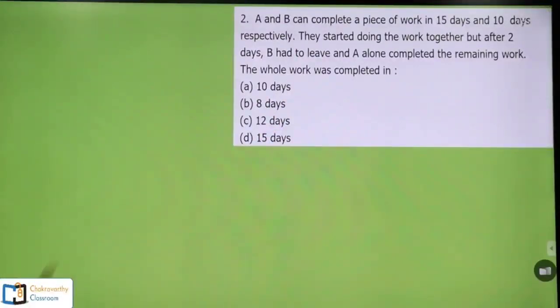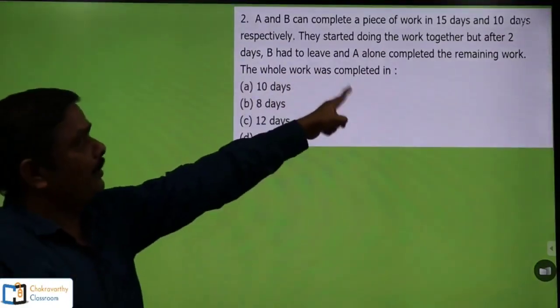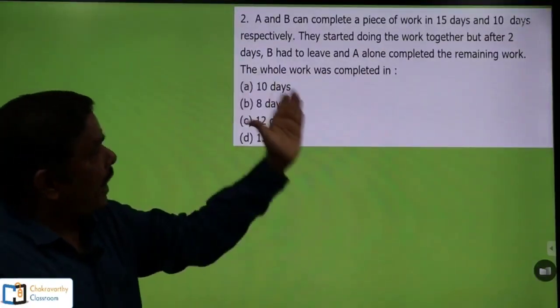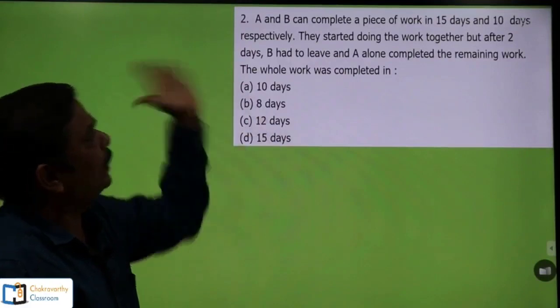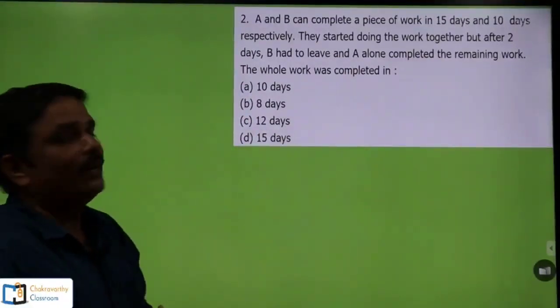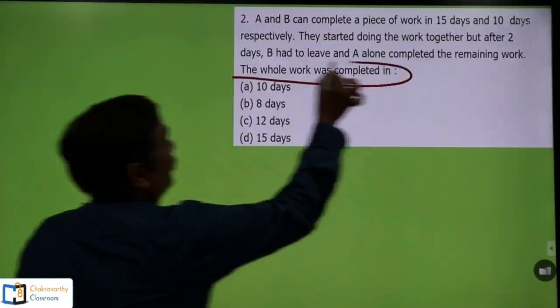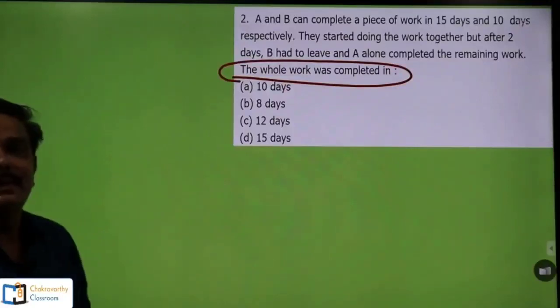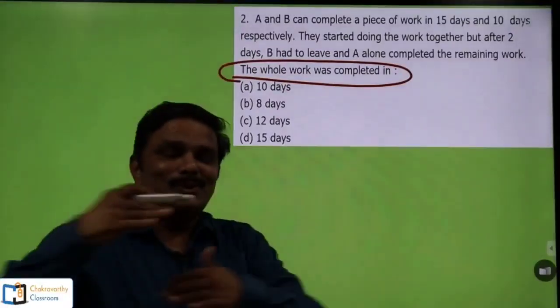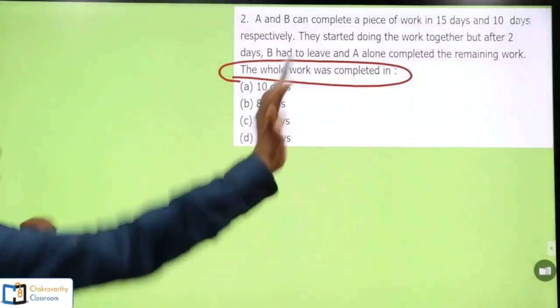A and B can complete a piece of work in 15 days and 10 days respectively. Their capacities they have given. After that they started doing the work together, but after 2 days B had to leave for some reason, and A alone completed the remaining work. Now the question is, the whole work was completed in how many days? How to go for this one? Since you have the basics, you can do it very easily. The beginners also saw this one, we will do it like this.